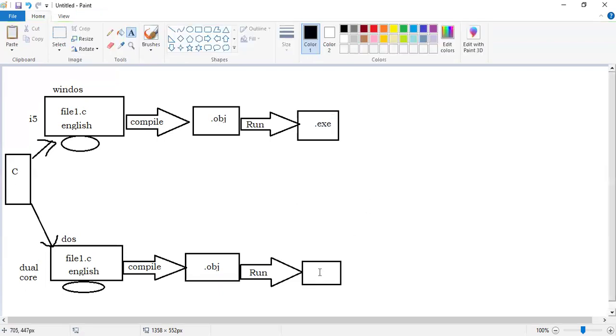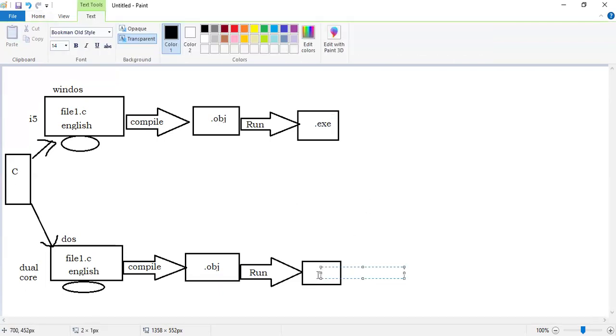Here also a .exe executable file will be created. Sir, in which operating system did I write the program? Windows operating system. And here, in which operating system? DOS operating system. Now at the end I got a .exe file here and a .exe file there, executable files.